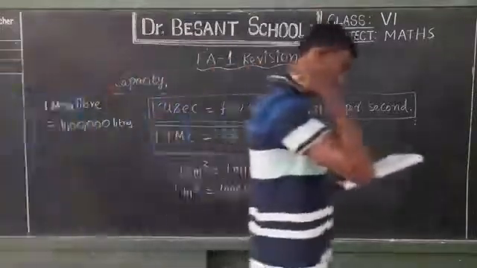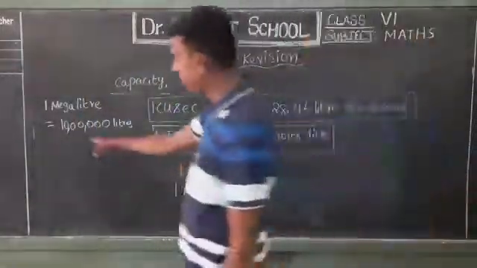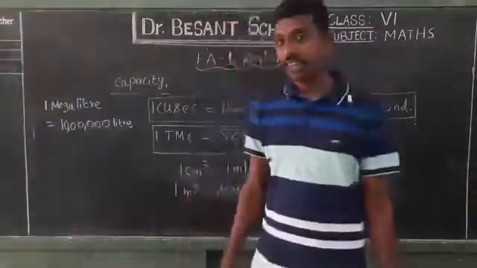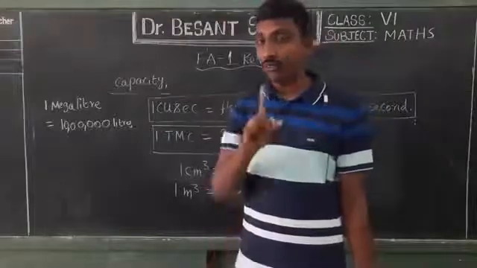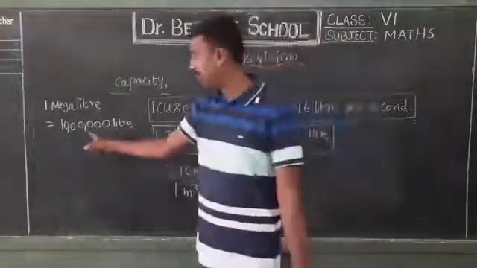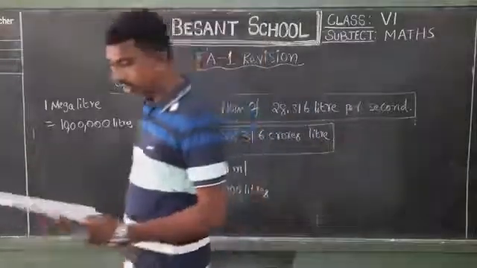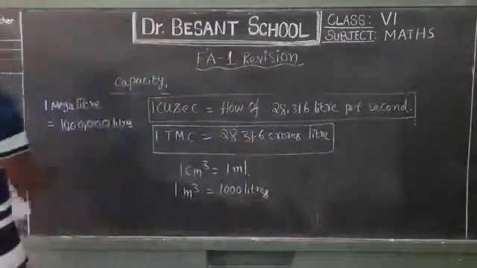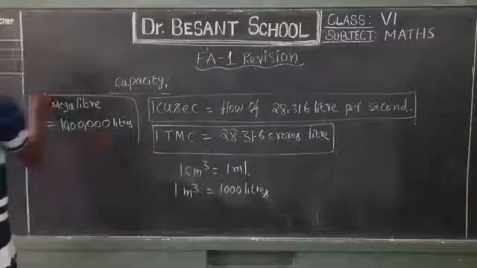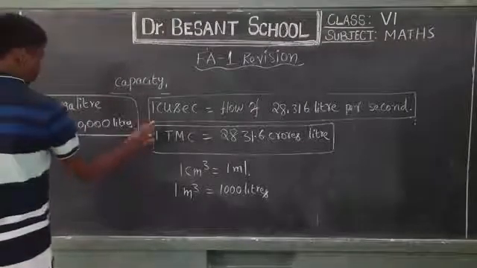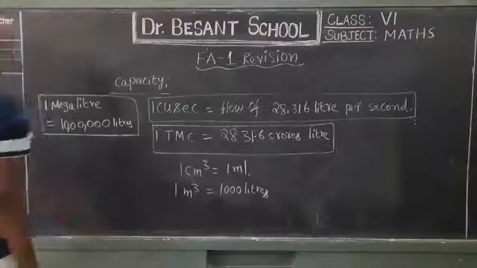Are you following, all of you? So how many liters can we say? 10 lakh liters, or you can say 1 million liters also. In the international system we'll keep commas accordingly. So 1 megaliter is equal to 10 power 6, that is, 10 lakh liters. Very good.